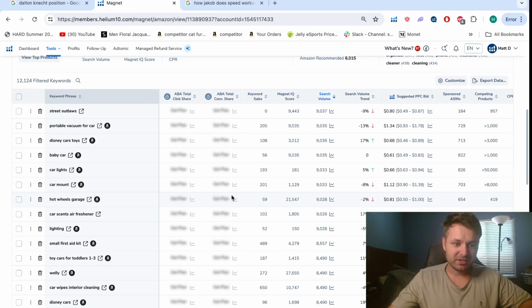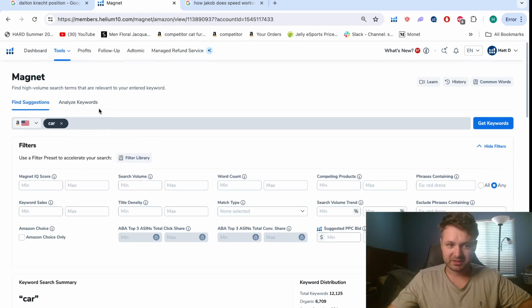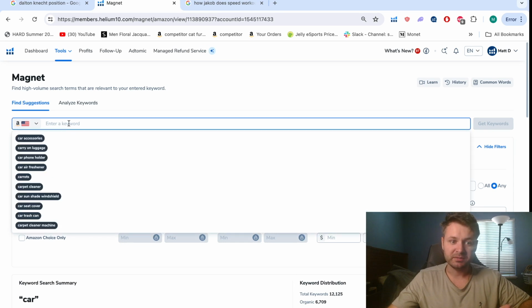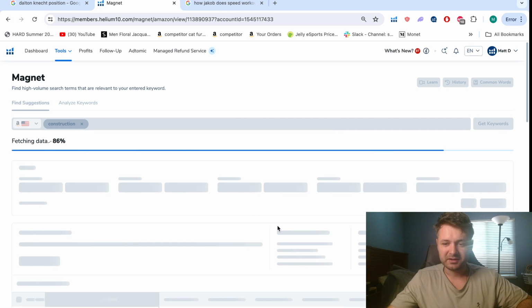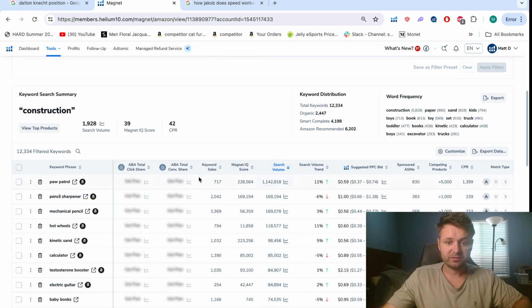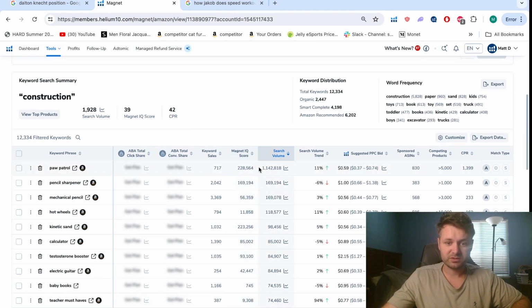So if I'm trying to think of old markets, something old could be construction. I feel like construction hasn't had much to do with Amazon, or hasn't had any new inventions and has been old for a while. So let's type in construction and see what comes up. Like I said, I'm going to sort from highest to lowest. 1 million search volume, Jesus.